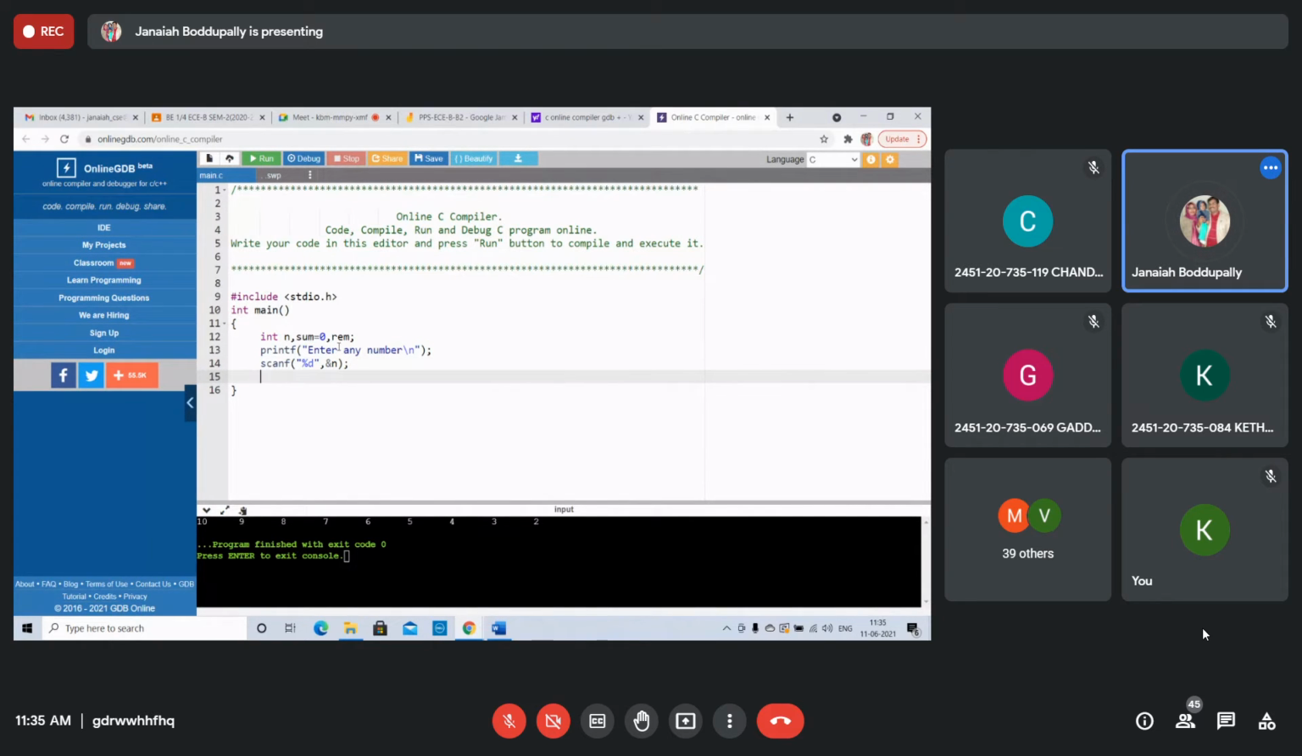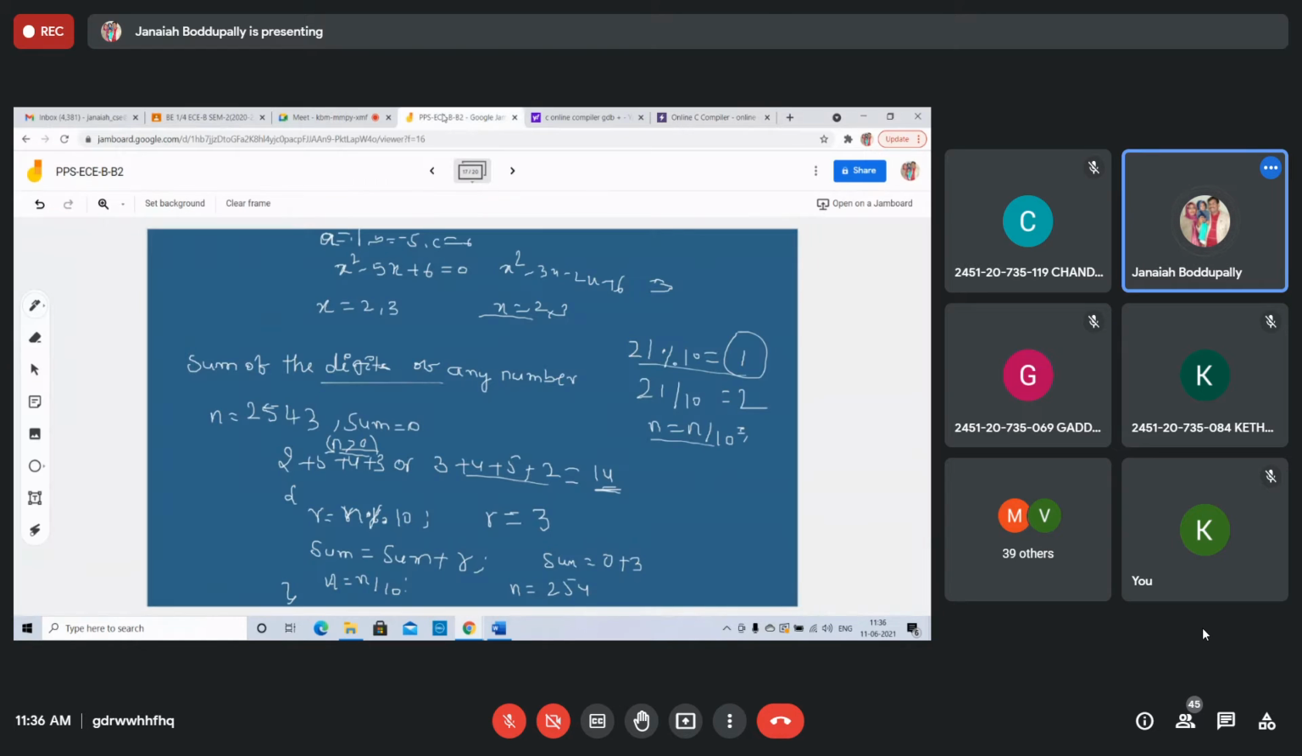Next, the condition, while n greater than 0. As long as n is greater than 0, you can execute. What are the statements we have written on the Jamboard? Always find the remainder. The remainder should be n percent 10. Find the remainder, and add the remainder to sum. Every time change the n value.